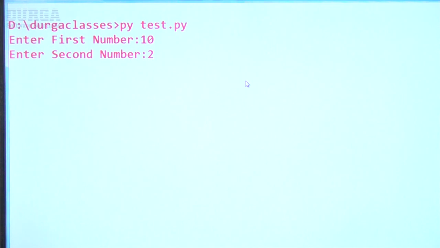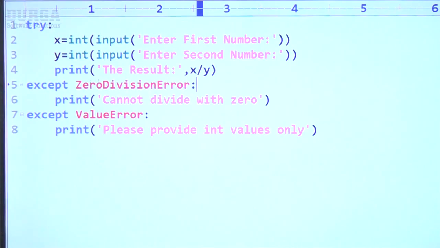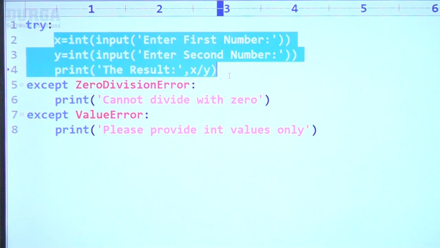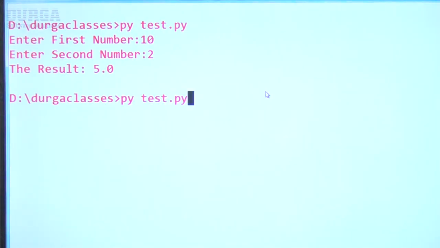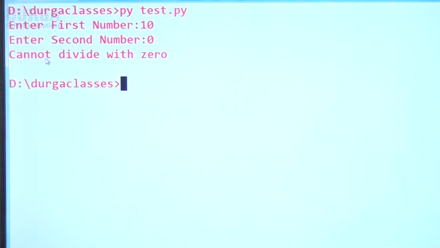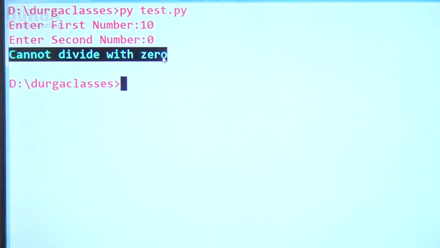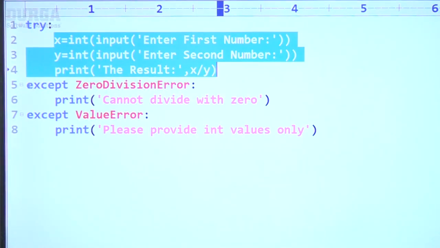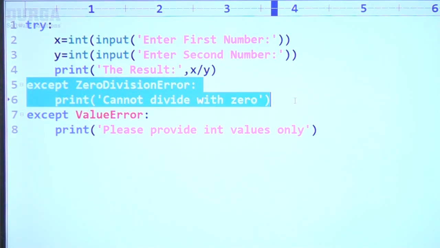No exception, so no except block will execute, simply the result 5.0. Now let me execute: enter first number 10, enter second number 0. Then immediately 'can't divide with zero'. Remember this one. So which except block got executed? Yes, this except block got executed because ZeroDivisionError got raised, sir.